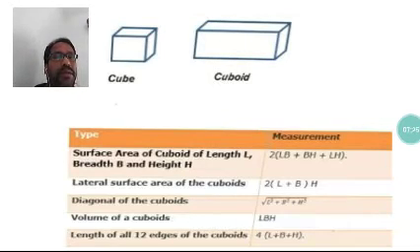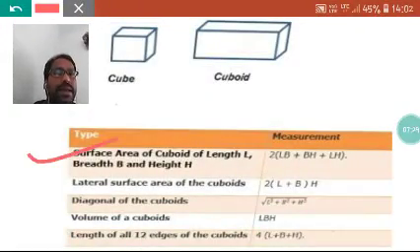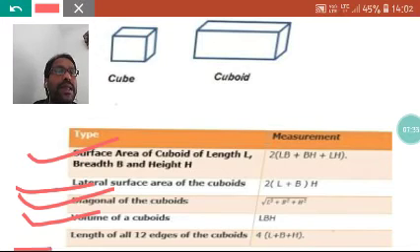Okay, and based on all these formulas, here is the surface area, lateral surface area, diagonal, volume, and the length of all 12 edges, so you see this nicely here.